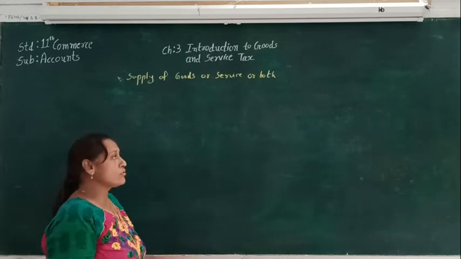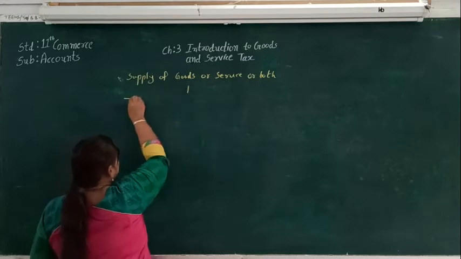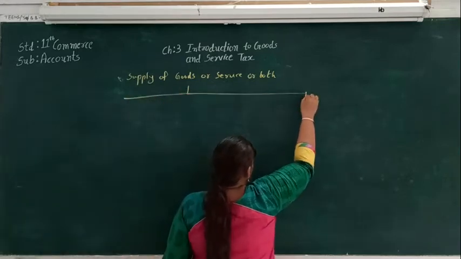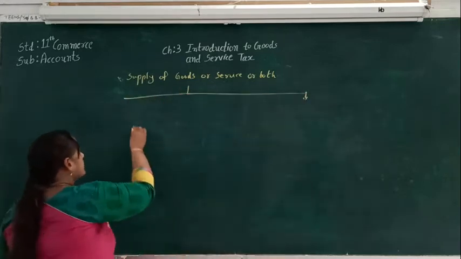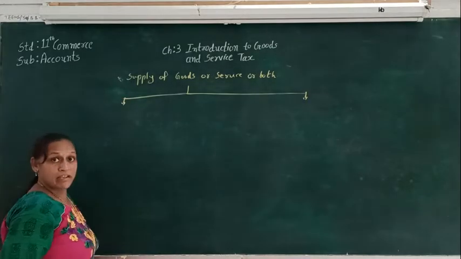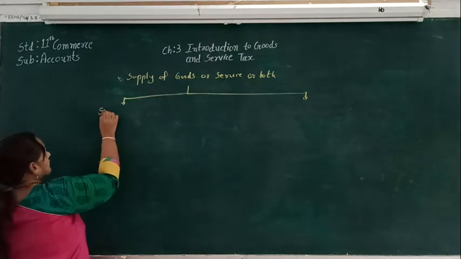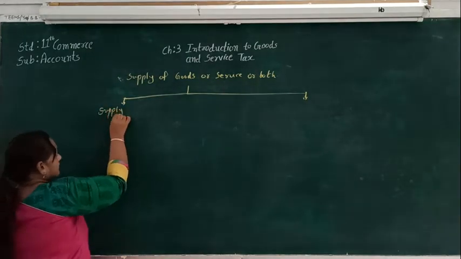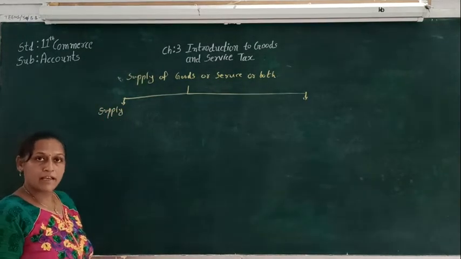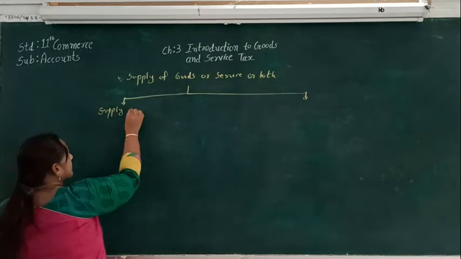So how are we going to understand the tax and the tax structure? The supply can be within the state or union territory.